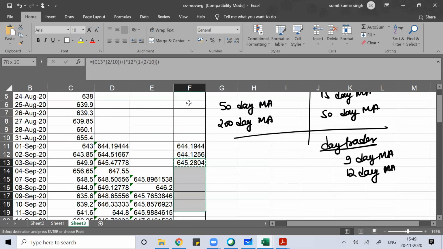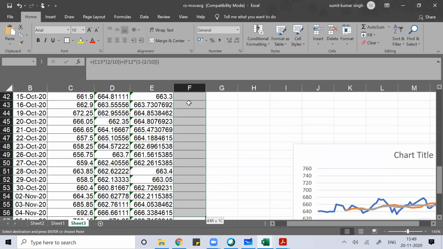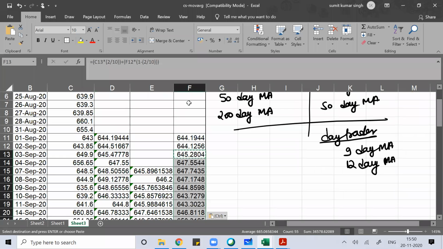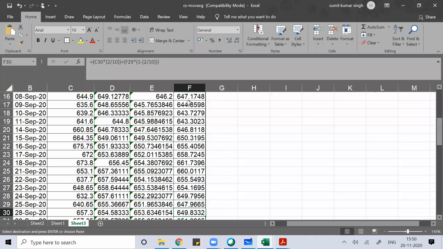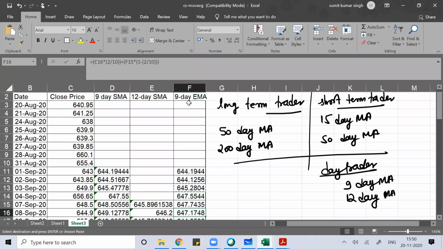So like this. These are the exponential moving averages. You can see they may or may not be the same as the simple moving average.